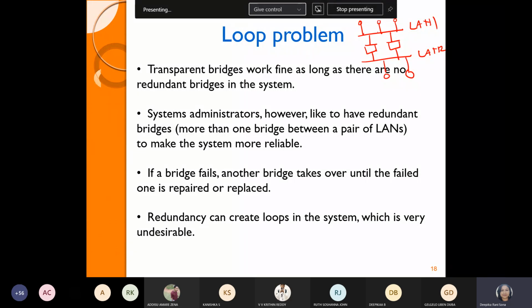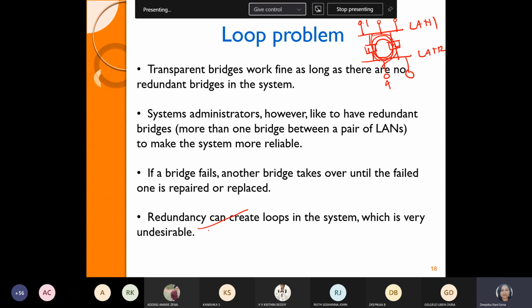The stations on LAN 1 want to connect to LAN 2, but here two bridges are available, bridge 1 and bridge 2. Now in this case, what will happen? Suppose station 1 to station 4 may choose this path or it may choose this path. So here they are creating a loop-like structure. You can imagine the situation for other stations also. So it can create a redundant loop, which is very undesirable.